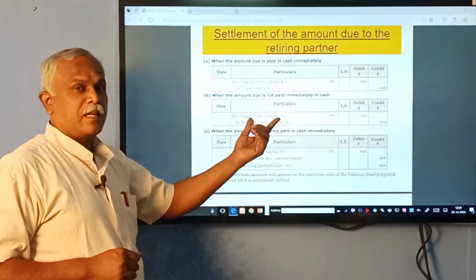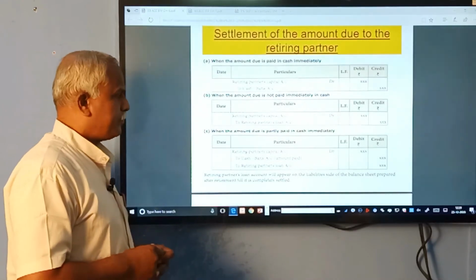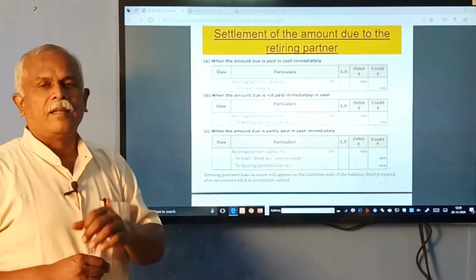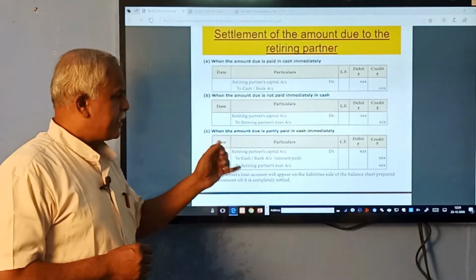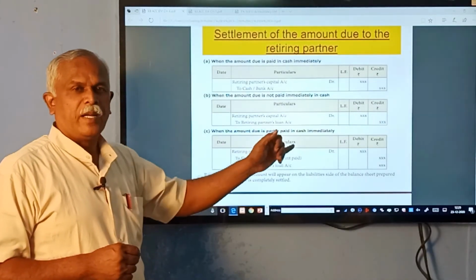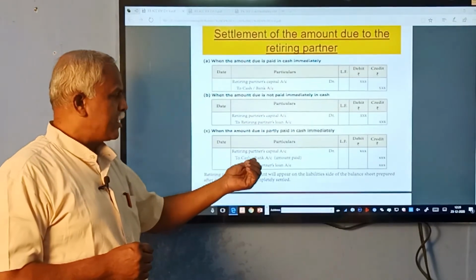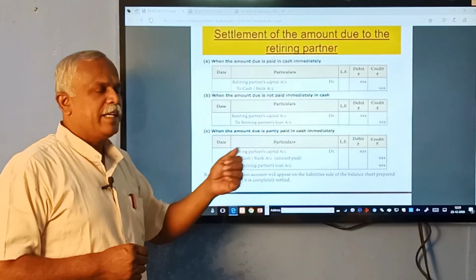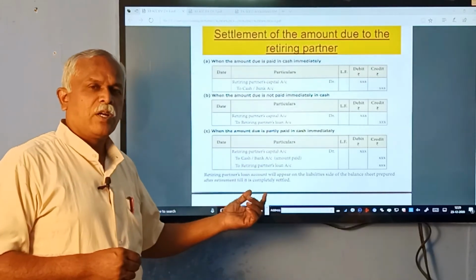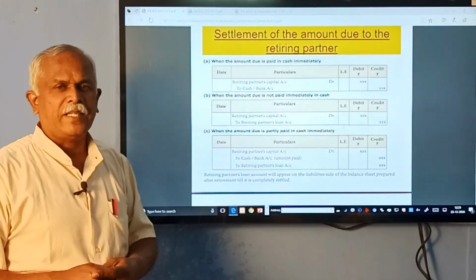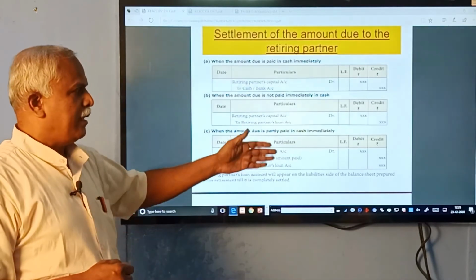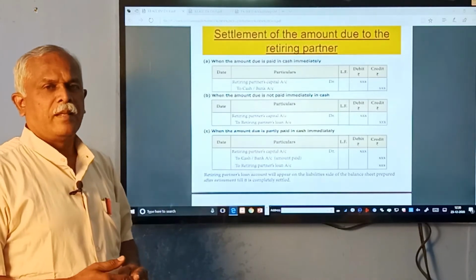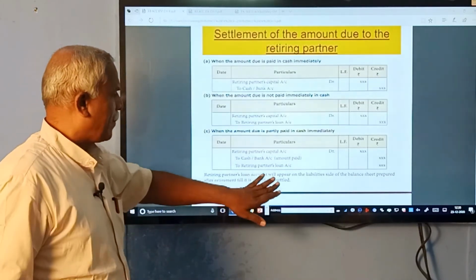If he is paid some amount in cash and the balance later, then in such case retiring partner's capital account is debited, cash account is credited with whatever you pay him, and whatever you are unable to pay will be credited to the loan account. This loan account also will appear in the balance sheet of the continuing partners. This is how the amount is settled to the retiring partner.